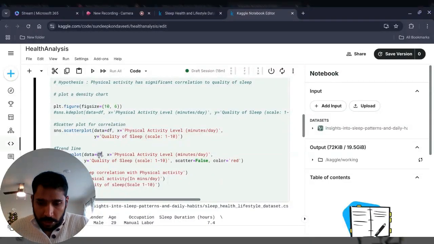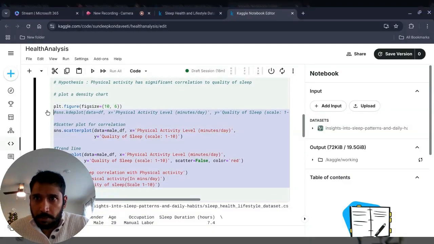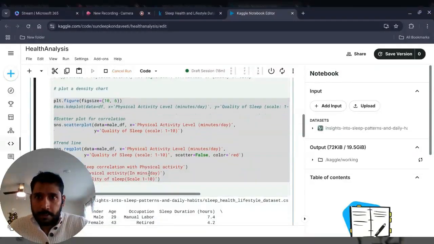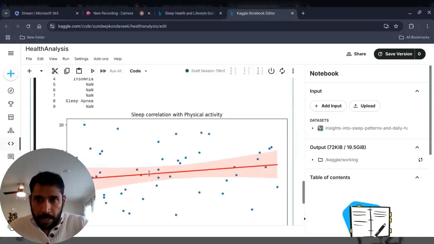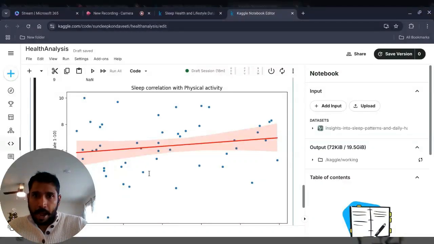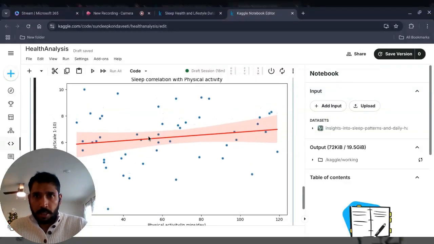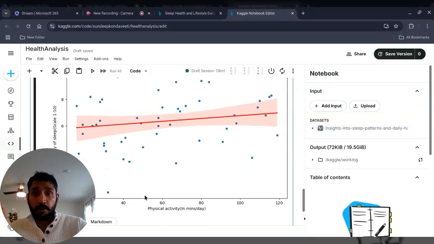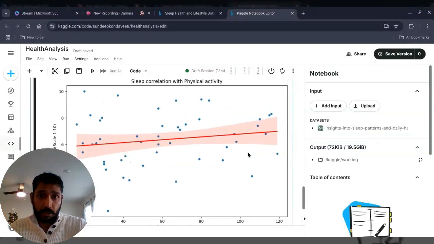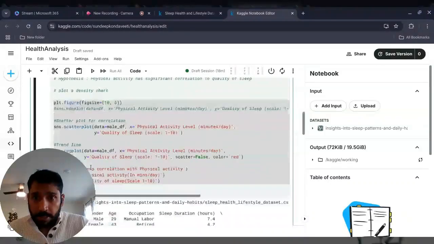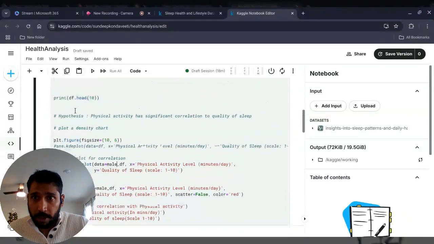So all I'm going to do is change the data set to male and see how this is going to change my data. Okay, that is interesting. I can understand that given the data set is small, this is 400 rows, that's why we don't see a lot of data points, but it kind of shows there is significant trend. The trend line is indicating the quality of sleep is better if you have more physical activity during the day. This is for male. And let's see if that has an impact on female.